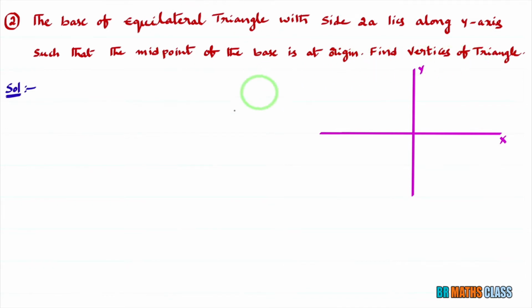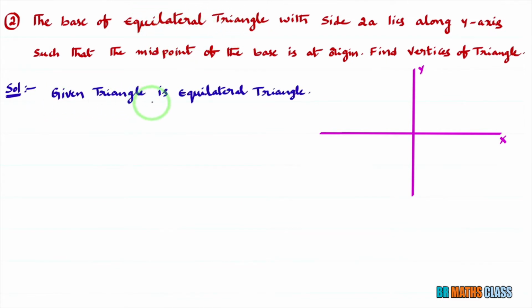First, I'll write the given information. What they have given: the triangle is an equilateral triangle. And further, what they are saying is that the base of the equilateral triangle with side 2A lies along the y-axis such that the midpoint of the base is the origin.